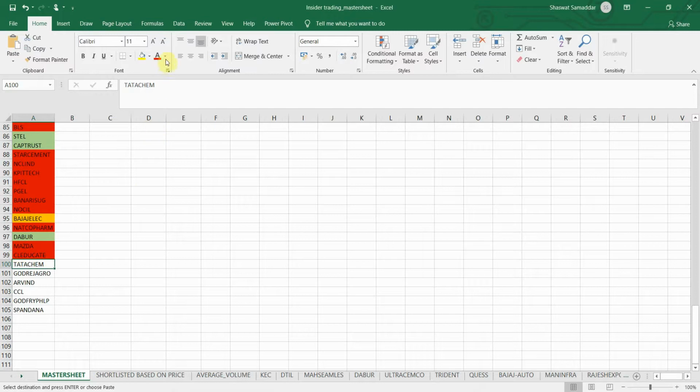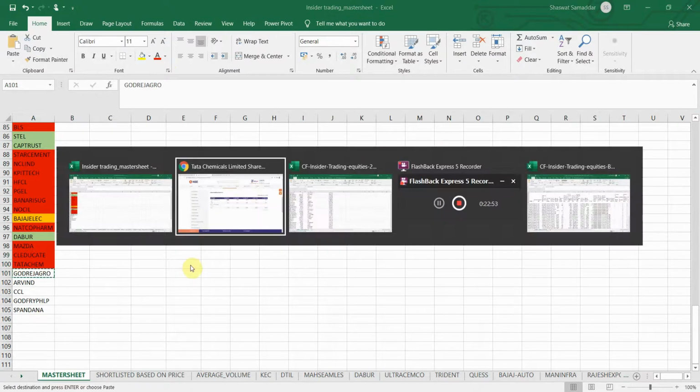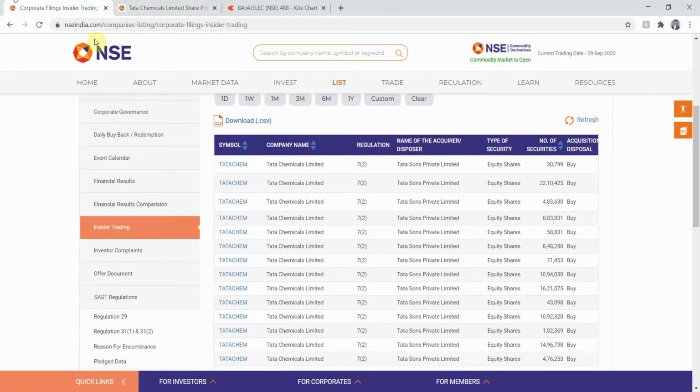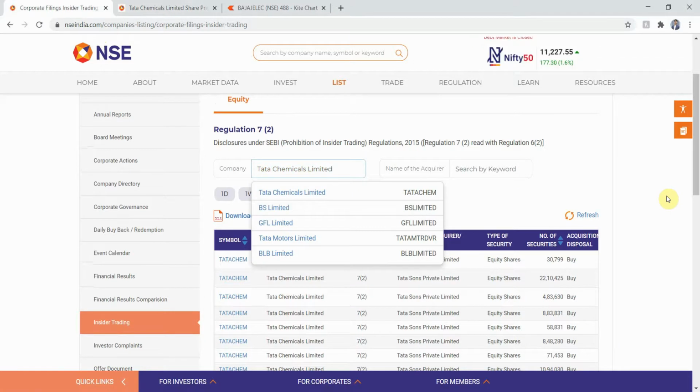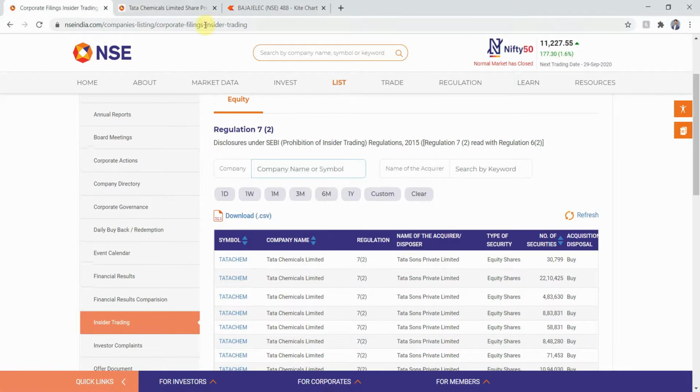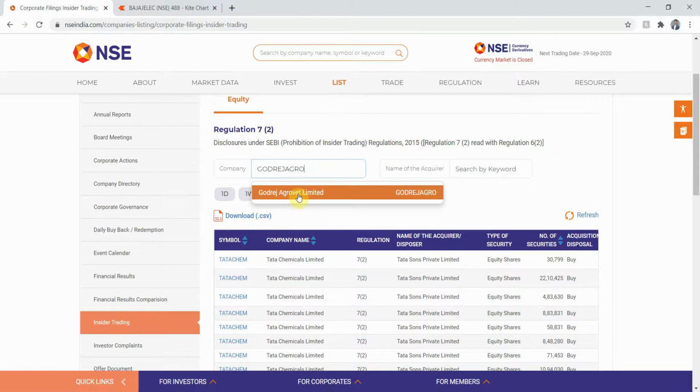If any particular stock fails to pass any of the four named criterias, then I don't have to check the other three parameters. We could just stop the analysis right there. As you can see, it is less than 50% shareholding for Tata Chemicals. I'll just quickly go ahead and discard this stock. Let me just color code it as red. I'll use the format painter.